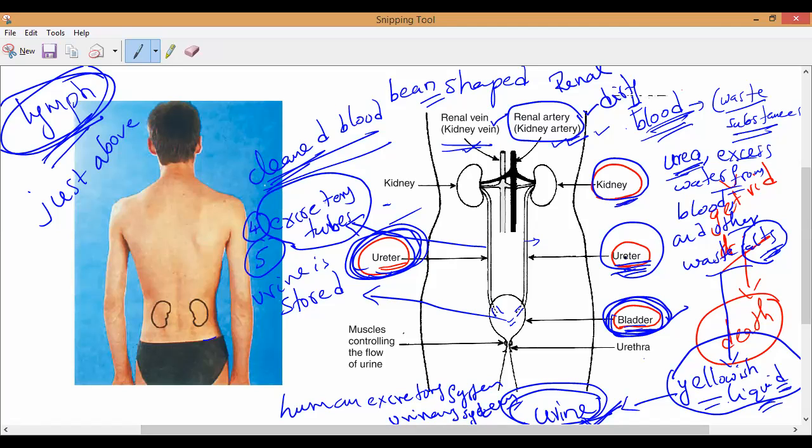This question is 100% most important. They will ask you to draw the urinary system or excretory system of the human body and label the names. Your textbook has only this inner part. Have you noticed it? Yes or no? There is no outer layer. If you draw the outer layer, it is even better. And remember, it is just above the wrist. If we draw the body, you can observe that this is our wrist. So it is very easy. It is not difficult.